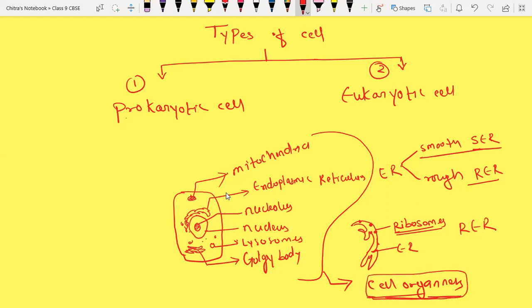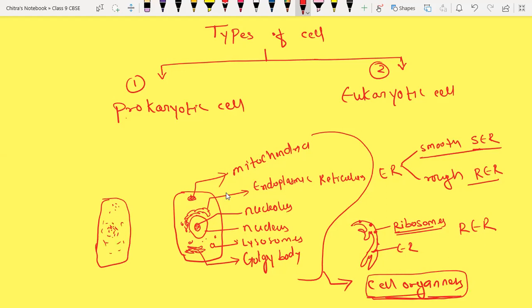But we have another cell, the cell which is present in bacteria. Here we have a dense structure which is called the nucleus. Here we have mitochondria also, endoplasmic reticulum, RNA, DNA, whatever cell organelles we have here also.